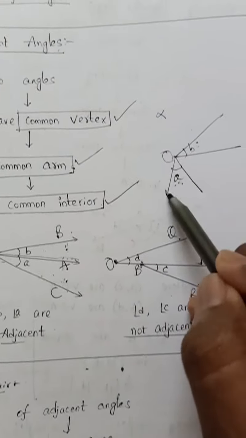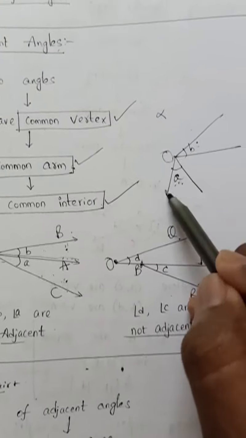Next, linear pair. If you observe this figure, there are two angles, RQS and PQS. These two angles have a common vertex and a common arm, so first of all they are adjacent angles, and the non-common arms form a straight line. The common arm is QS.